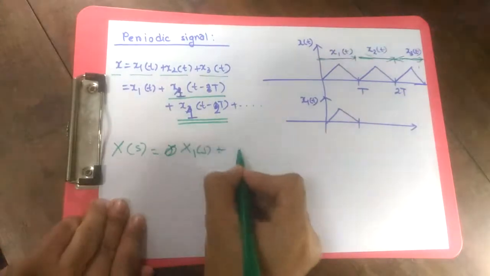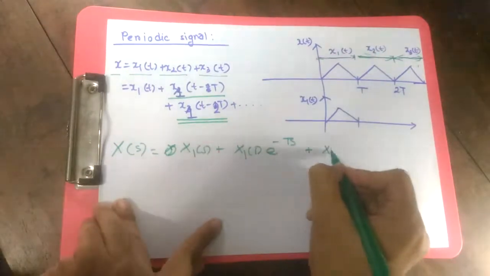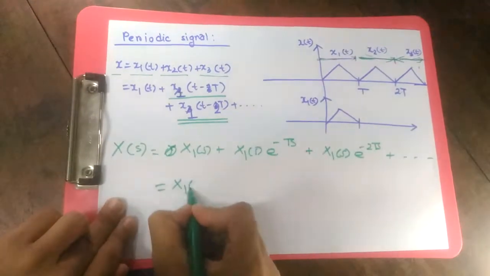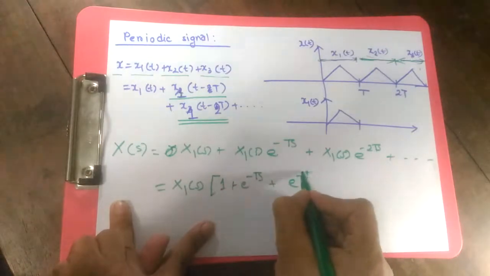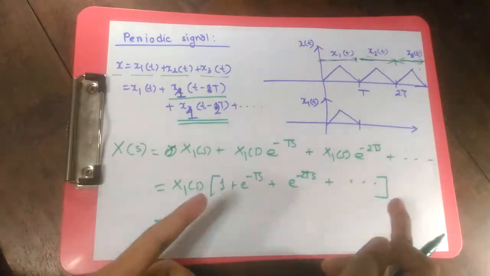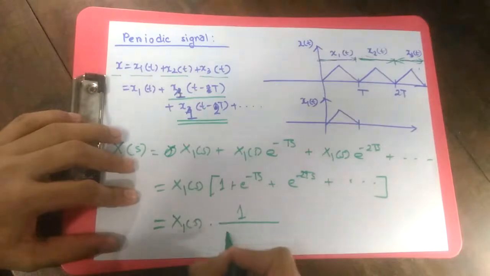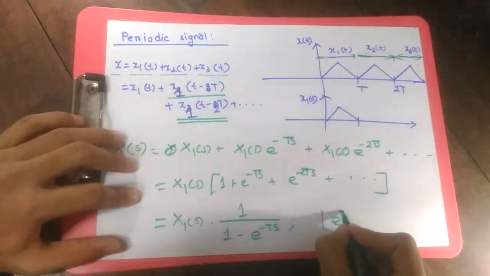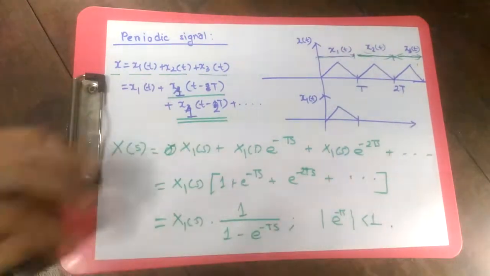x1 of s plus x1 of s, as it is shifted by T, is going to be e to the power minus Ts, plus x1 of s e to the power minus 2Ts, plus going on. So if we take x1 of s in common, 1 plus e to the power minus Ts plus e to the power minus 2Ts, plus going on. Now you are bound to know when the series converges. Alright, and when it converges, this is the series of 1 over 1 minus e to the power minus Ts, provided that the absolute value of e to the power minus Ts is less than 1.